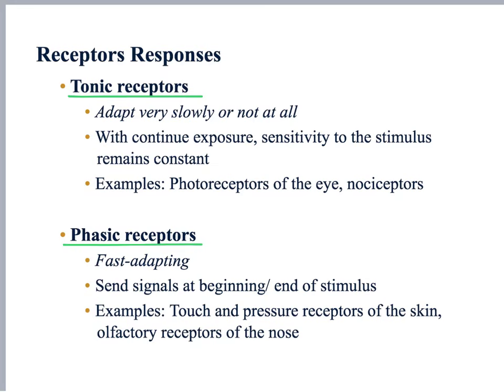An example of phasic receptors are touch receptors. And touch receptors, they do get adapted. For example, when we put our glasses on top of our head and then after a while, we start looking everywhere. We look the entire house for our glasses, and the entire time they were on top of our head. What happened was that when we just placed the glasses on top of our head, our mechanoreceptors were stimulated, but with time they adapted, and we didn't feel it anymore. And if we can't feel it, we could not be aware that our glasses were on top of our head.